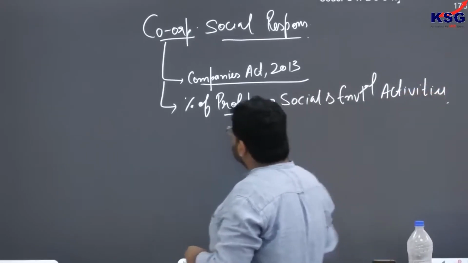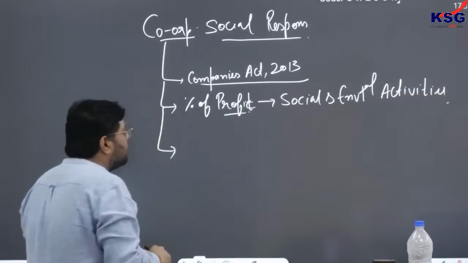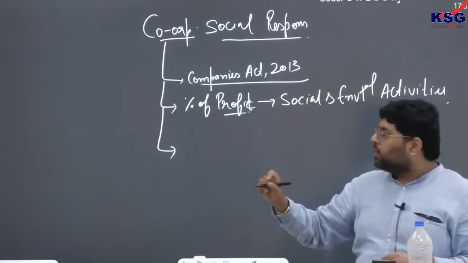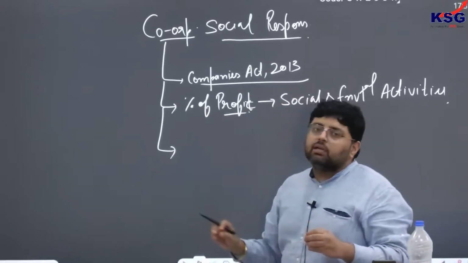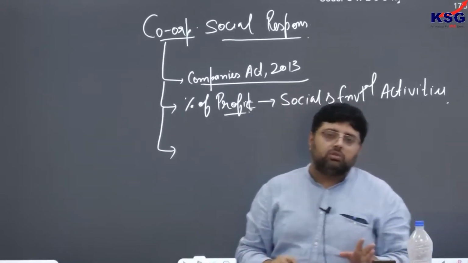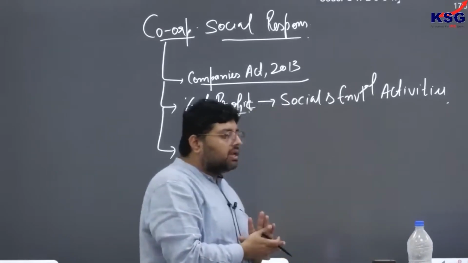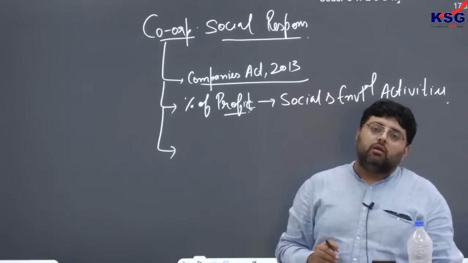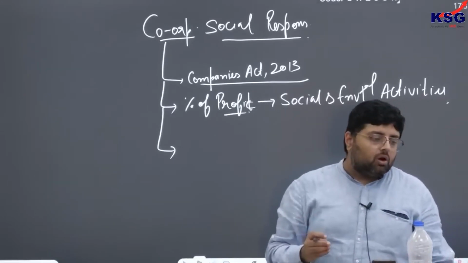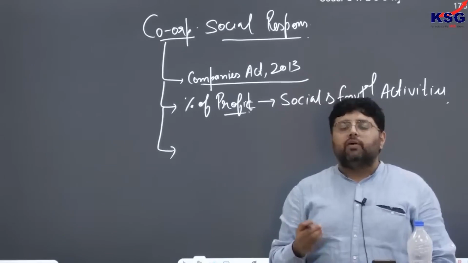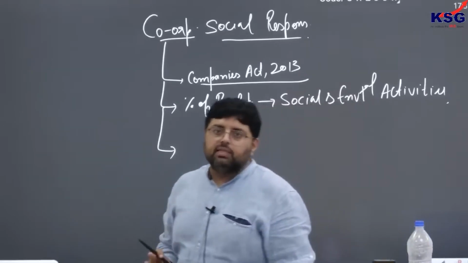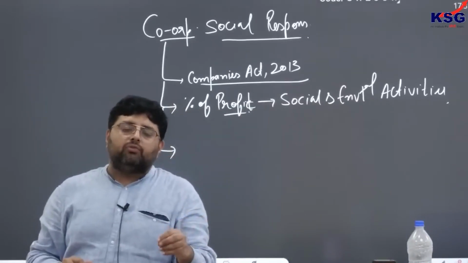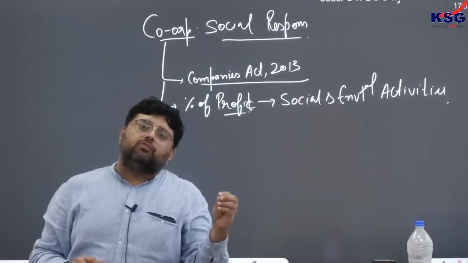Next question that can be asked: is it spent by everyone? No. It is spent only by certain companies, those having a net worth of 500 crores or turnover of 1000 crore or net profit of 5 crores. So there are three conditions; if any one of the conditions is there, you have to implement the guidelines of CSR.